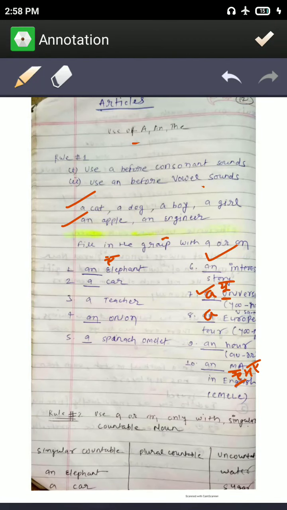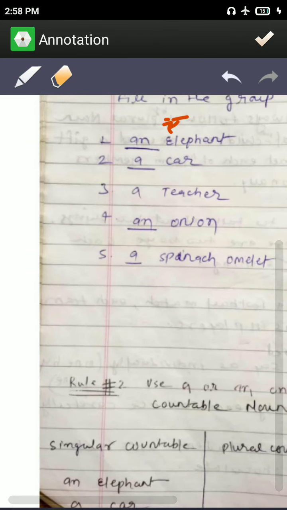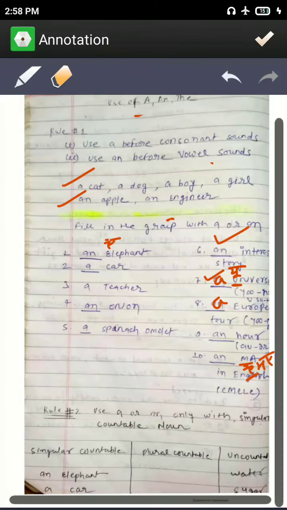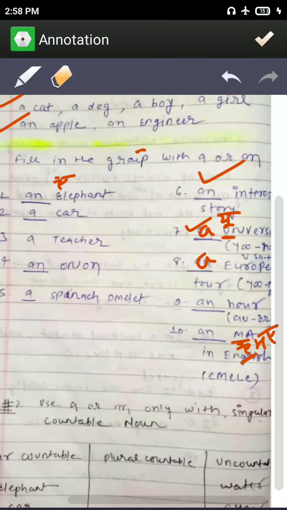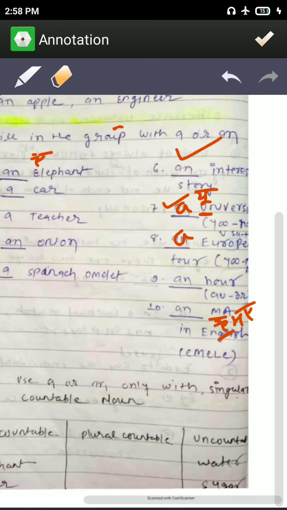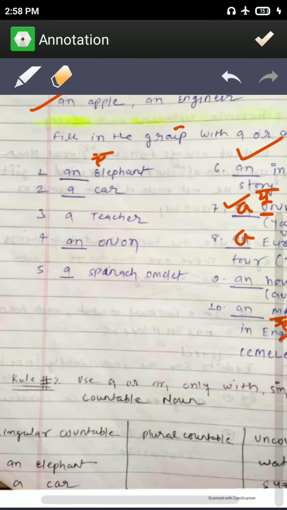Now the next rule is use a or an only with a singular countable noun. A and an are only used with countable nouns, not with uncountable nouns. For example, water cannot be counted, so we will not use a or an. When the elephant is only one, then you will use an, and when there is only one car, then you will use a.